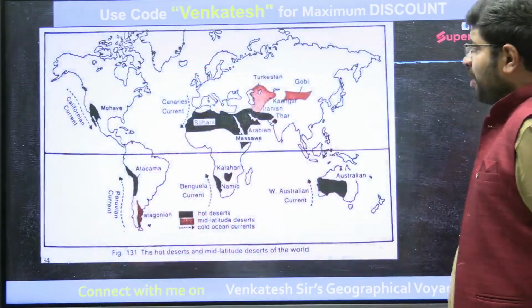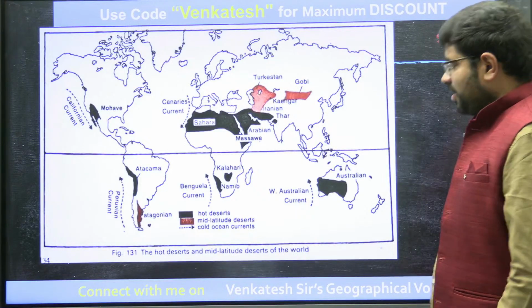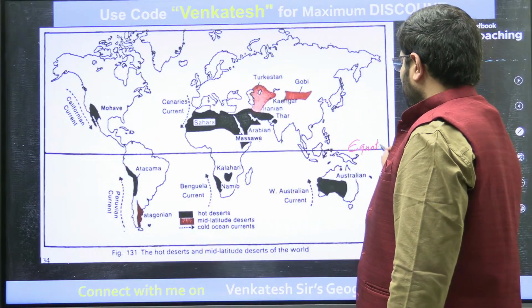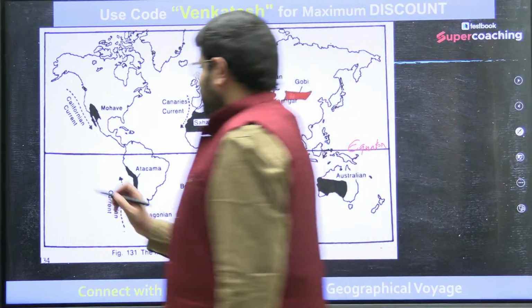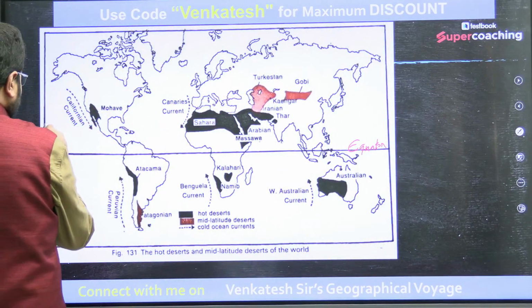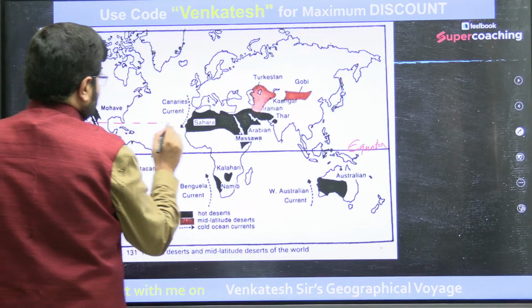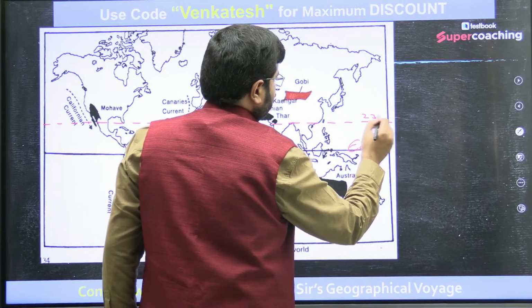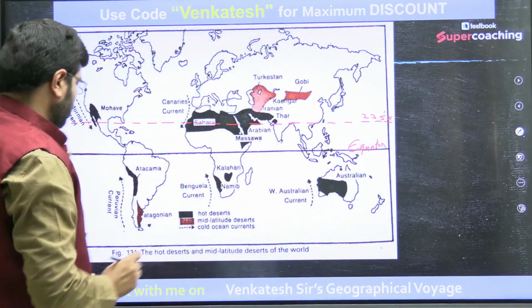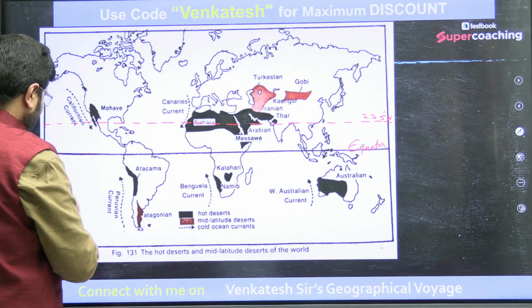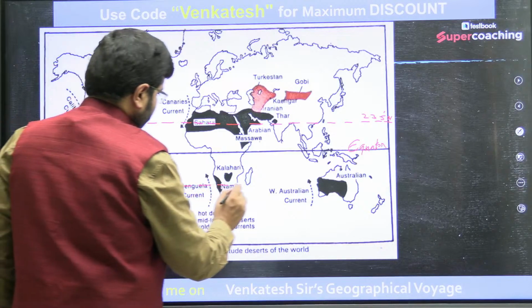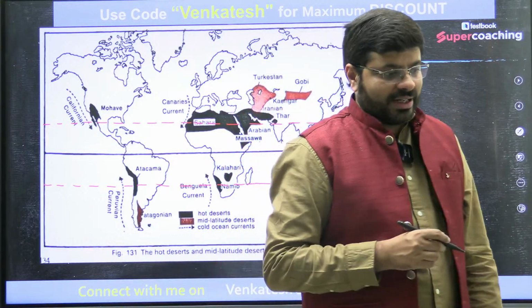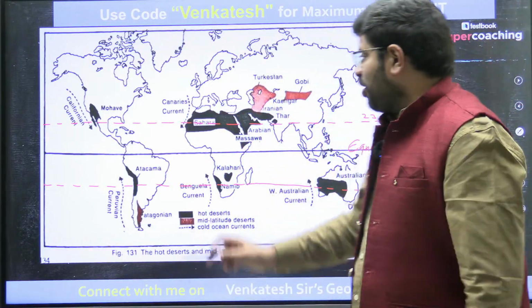Then can you name all the deserts here? You can clearly see the deserts and their names. See, this is the geographical equator. Then the Tropic of Cancer, 23.5 degrees north. Then you will see in the south, 23.5 degrees south. Around these latitudes itself, you are finding all the hot deserts.